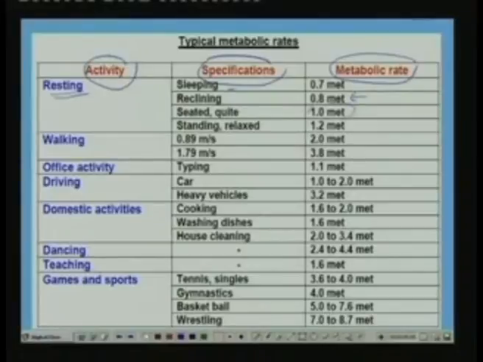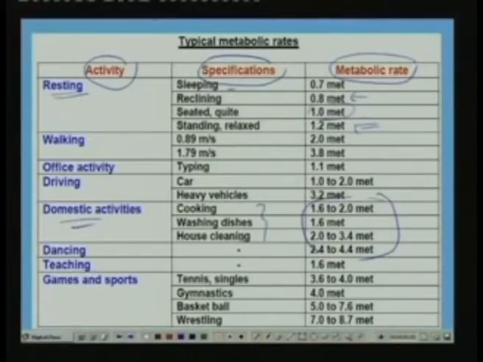In fact, this is the definition of MET. And if he is standing in a relaxed manner, the metabolic rate is 1.2 MET. Like that you can see the metabolic rates for different activities, for example for walking, for office activity, for driving, domestic activities, dancing, teaching, games and sports, etc. You can see that for domestic activities the metabolic rate is quite high. It can vary from about 1.6 to 3.4 MET depending upon the specific activity.